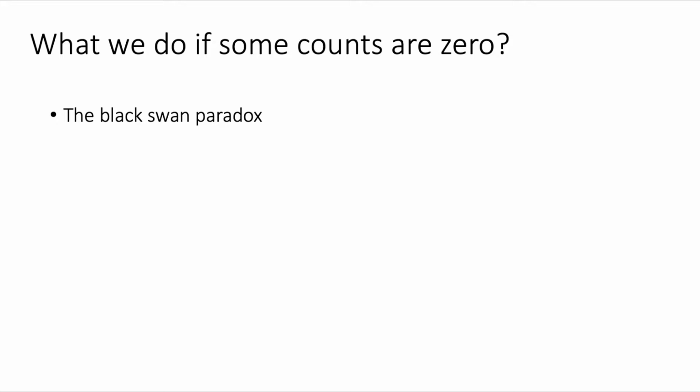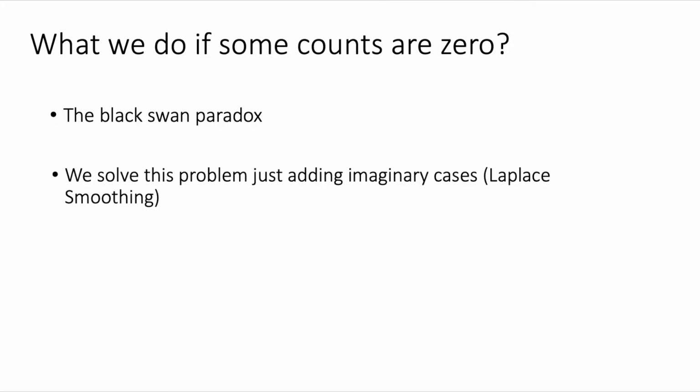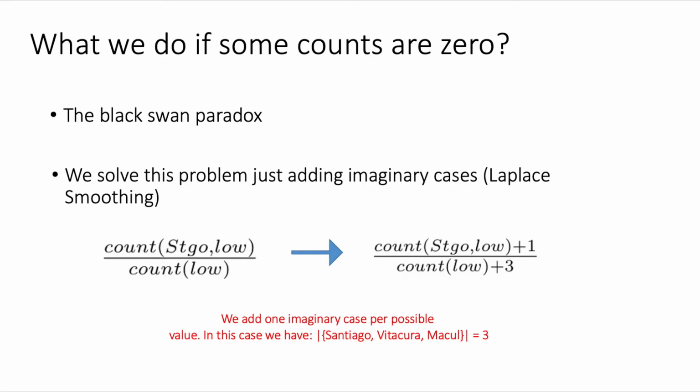Recall that our training sets are samples of the real general database that we expect to have in the future. So what we do to solve that problem is called the Laplace smoothing, and we just solve this by adding imaginary cases. So for example, when we were doing the counting of the restaurants in Santiago and low price, we always need to add one imaginary count such that we protect ourselves for cases in which these counts are zero, okay?